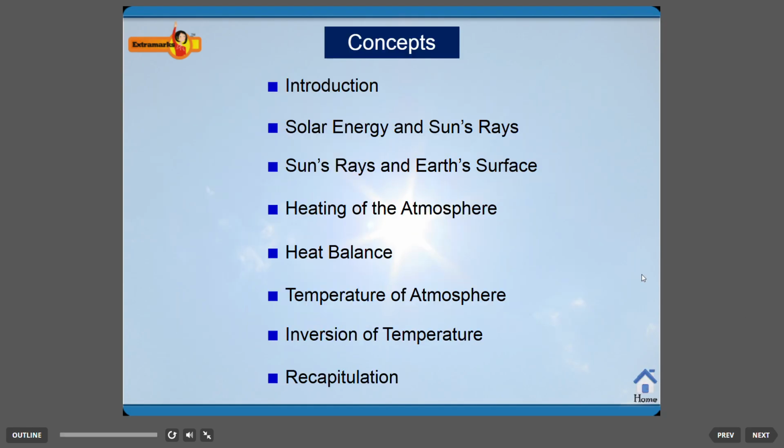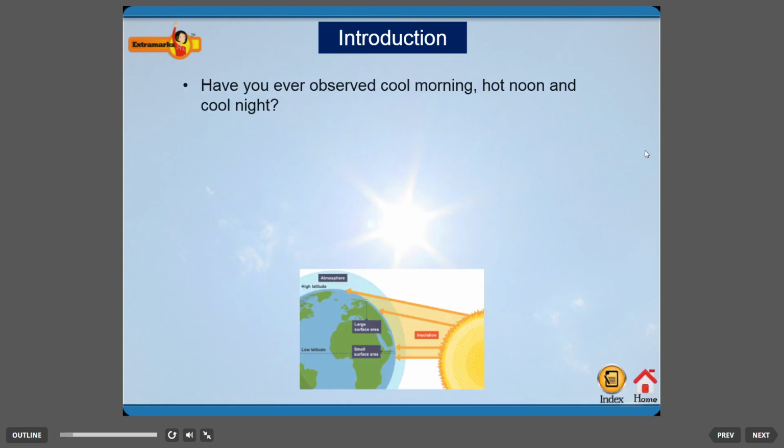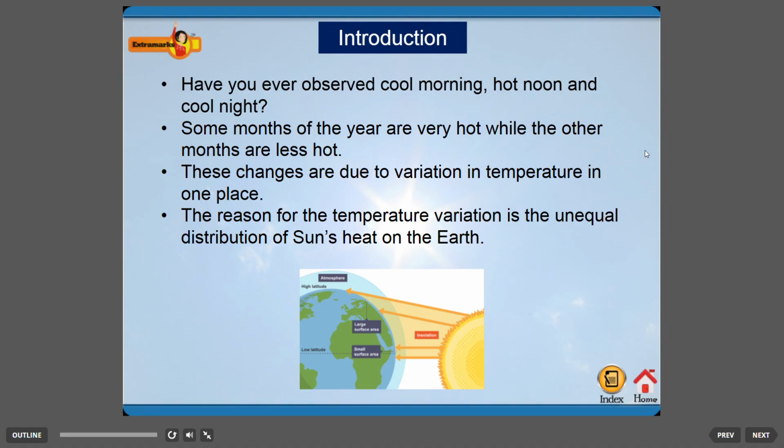In this chapter, we are going to study solar energy and sun's rays, Earth's surface, and heating of the atmosphere. Introduction. Have you ever observed a cool morning, hot noon and cool night? Some months of the year are very hot while the other months are less hot. These changes are due to variation in temperature in one place. The reason for the temperature variation is the unequal distribution of the sun's heat on the Earth.